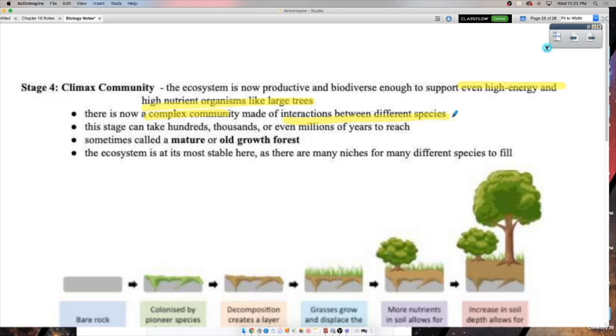Now, I've made this sound pretty quick here, but this can take hundreds, thousands, even millions of years to reach, okay? It's not like overnight you get back to a climax community. It can happen relatively quickly sometimes. It could take decades, okay? But often it takes a very long time. Okay, so we usually call it a climax community, but you might also hear a mature or an old growth forest. This is a big issue with deforestation.